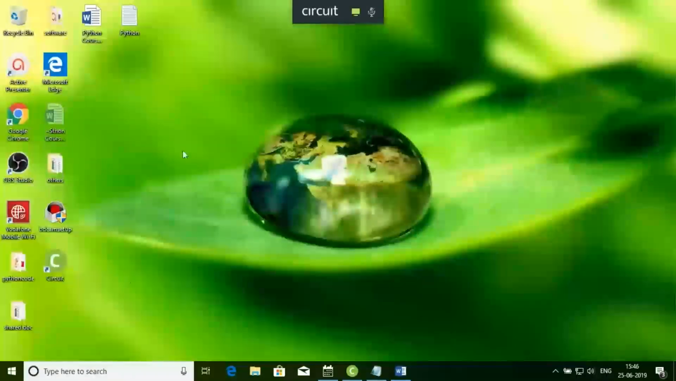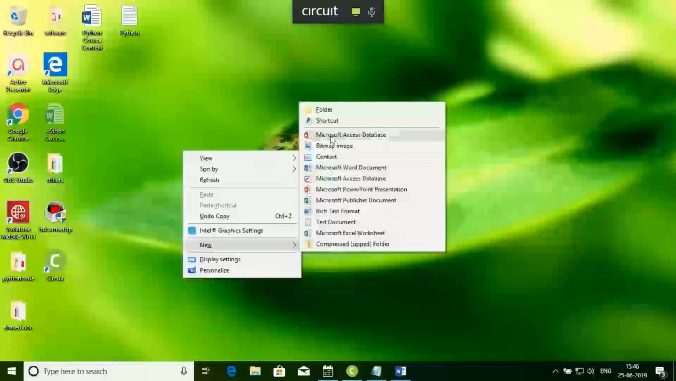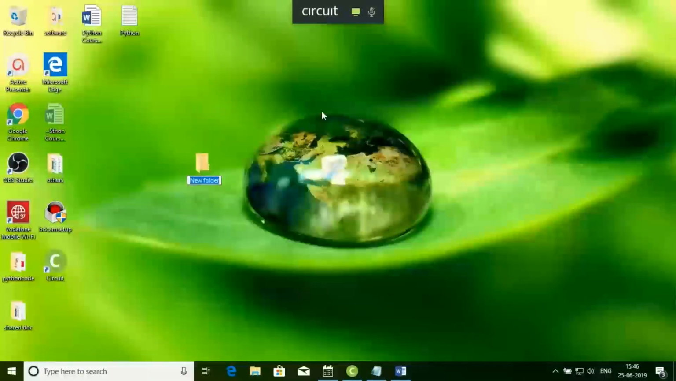For example, I'm creating one folder. The folder name is ABC. Inside this folder, I want to create a particular Python file. I want to compile and run inside this folder.